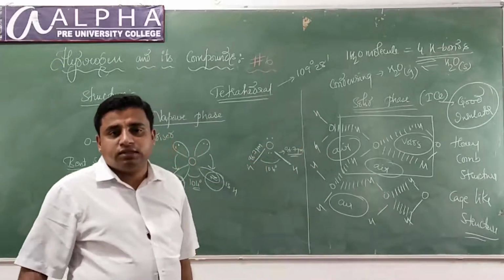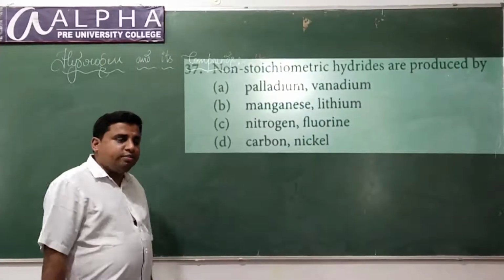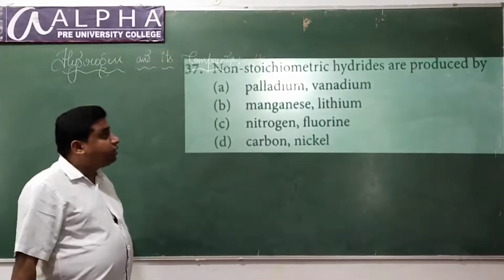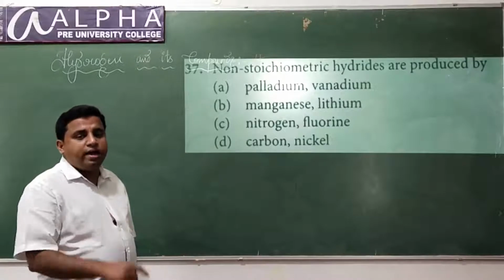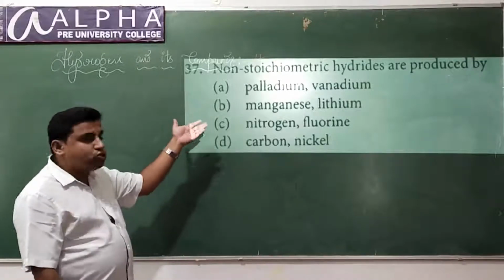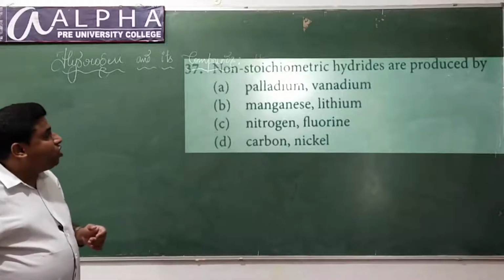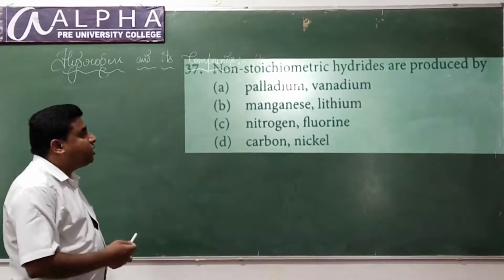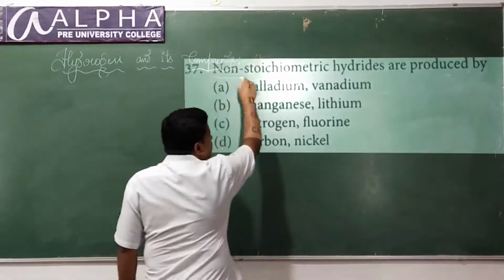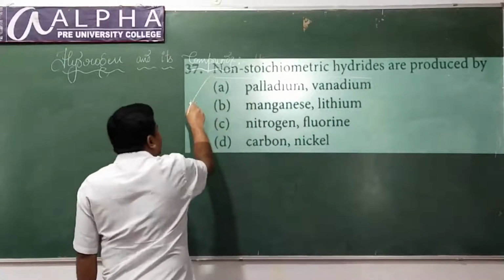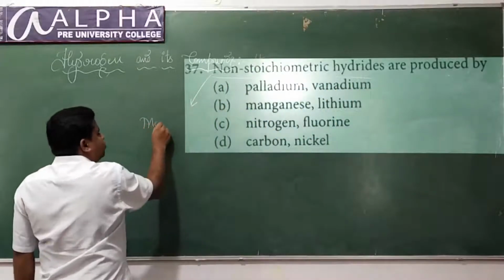Friends, now we will solve MCQs upon water. I have left out one MCQ from hydrides. We will solve this and then go to the next MCQ. What is this question? Non-stoichiometric hydrides are produced by... Non-stoichiometric means metallic hydrides.